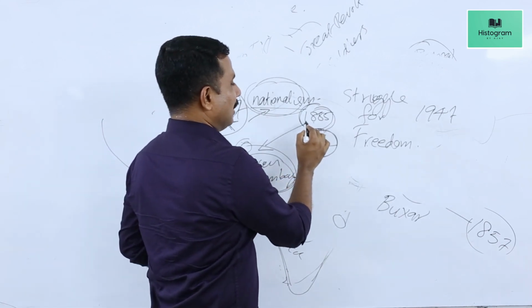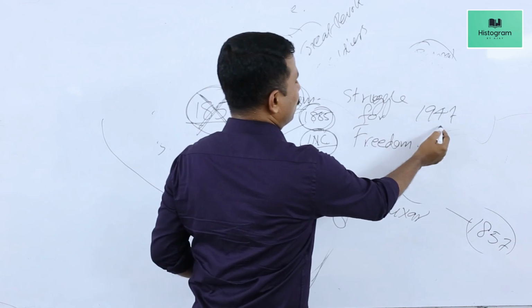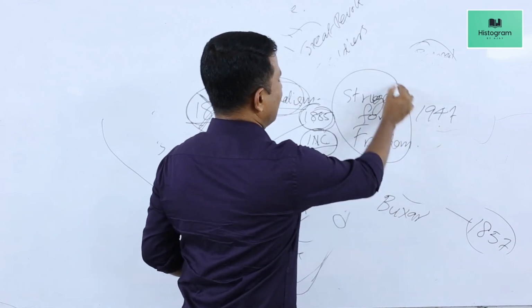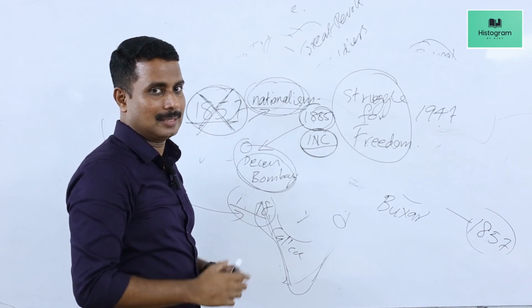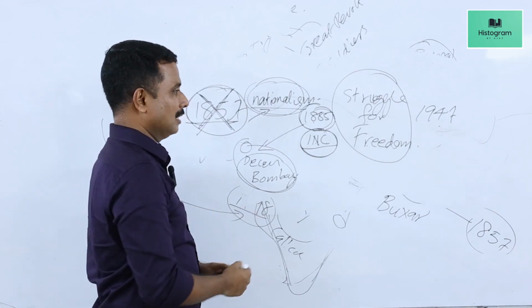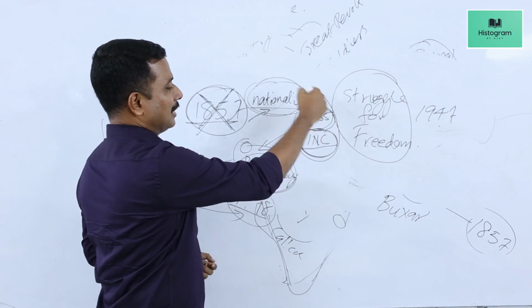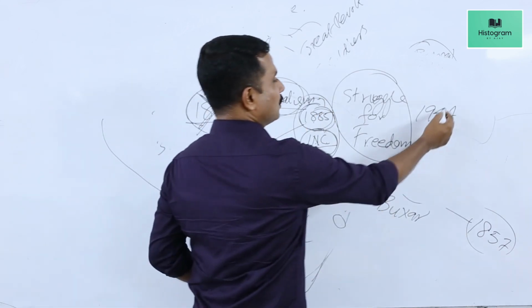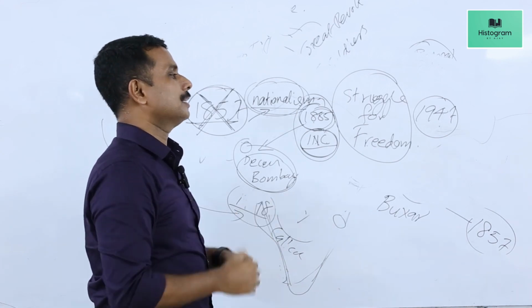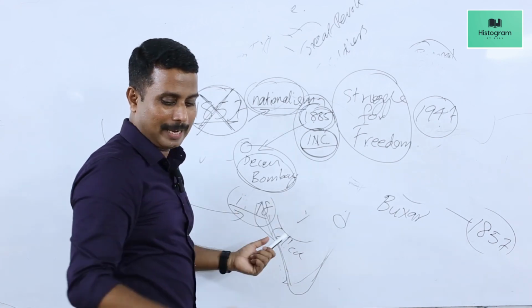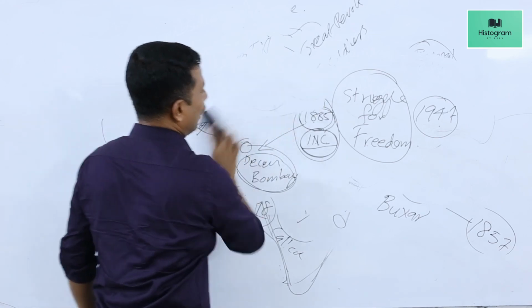Thus we say, from the year 1885 to 1947, in Indian history, it is a period of India's struggle for independence. This was the year in which the National Congress was formed, and this was the year in which India finally became independent of British rule. We became free from the British. We see how it develops.